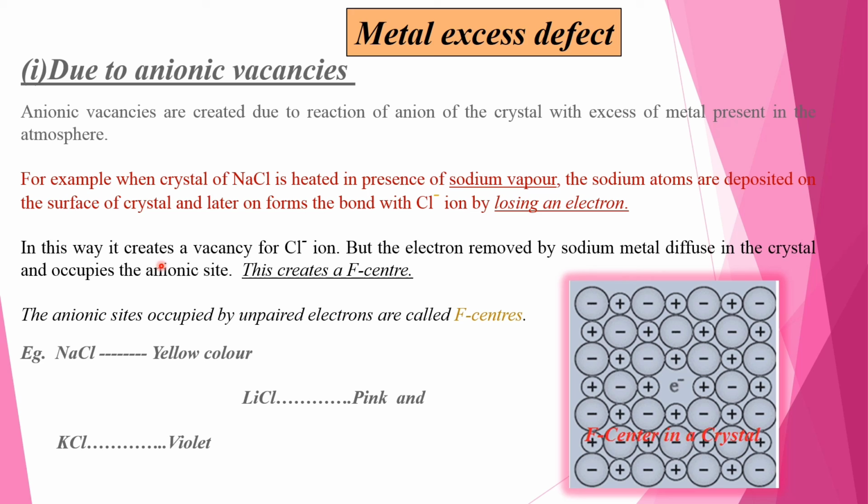In this way, it creates a vacancy for Cl minus ion, but the electron removed by the sodium metal diffuses into the crystal and occupies the anionic site. This creates an F center. The anionic sites occupied by unpaired electrons are called F centers in a crystal. NaCl is yellow in color, lithium chloride is pink in color, and KCl is violet in color.